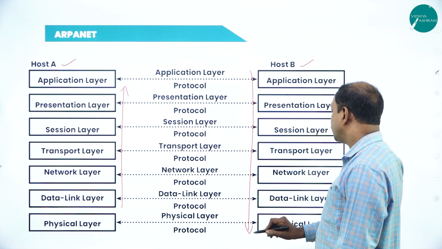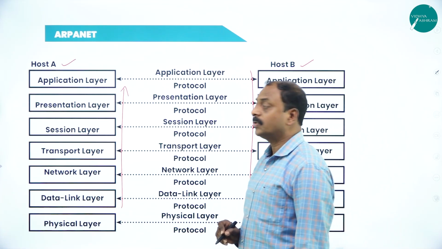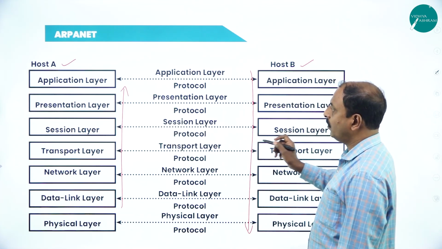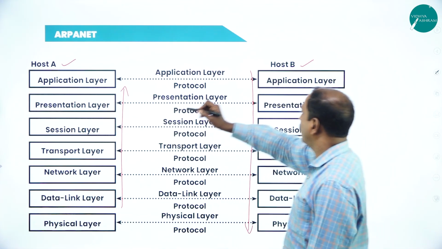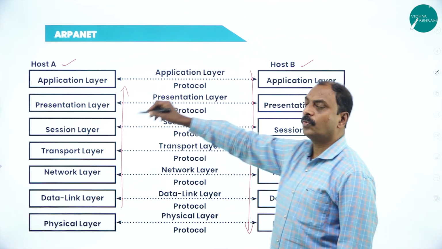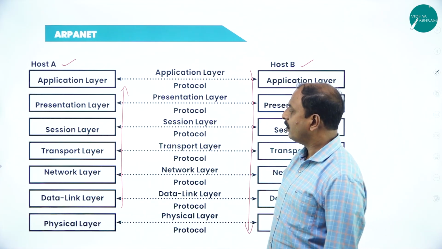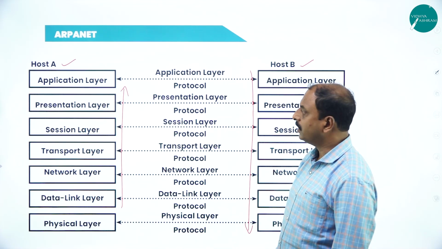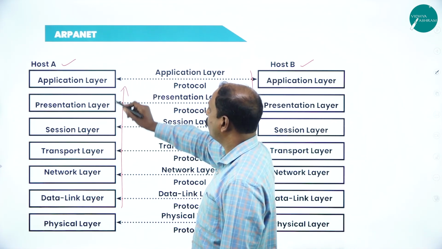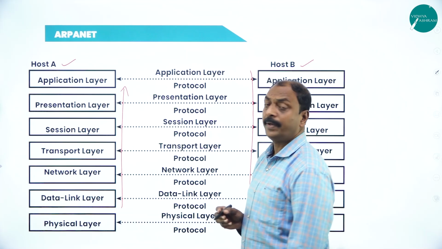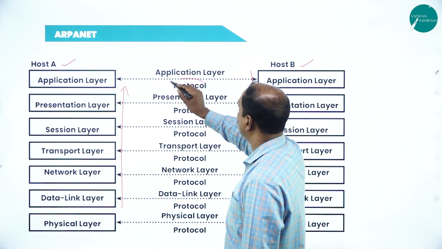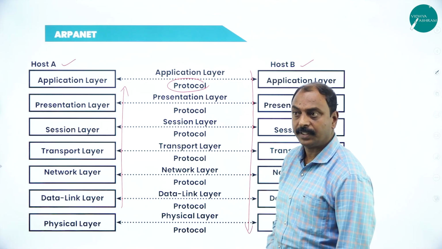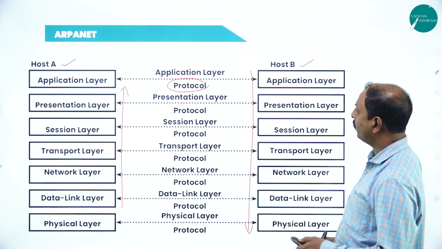This is how communication takes place between 2 computers, the host computer and the destination computer, in the OSI reference model. Now let us see the different functions. Each layer has its own function and depends on different protocols. Each layer has its own protocols to work with. Let us see them one by one.